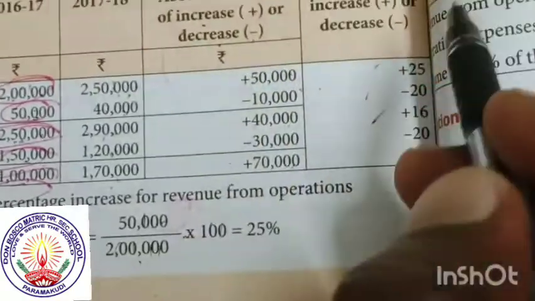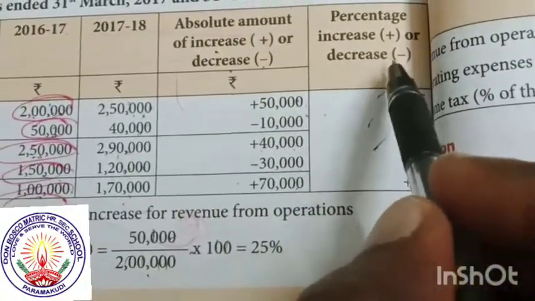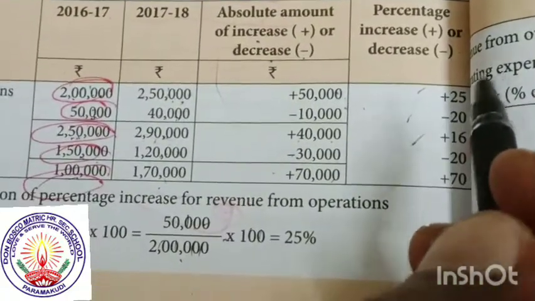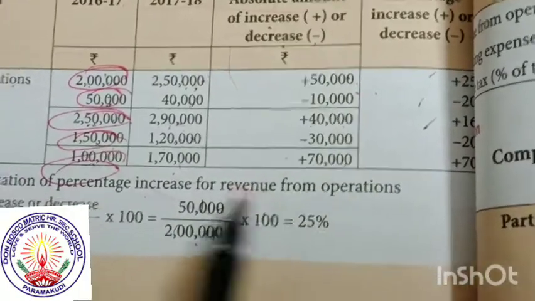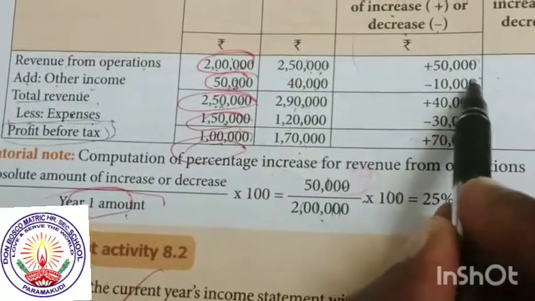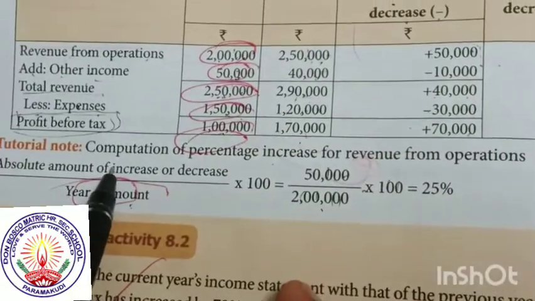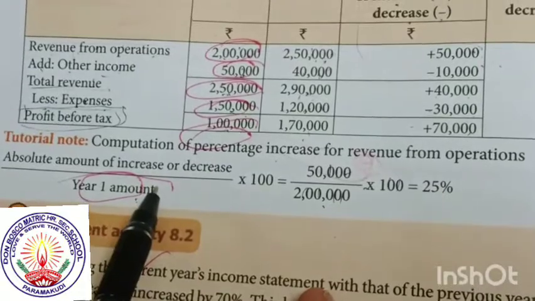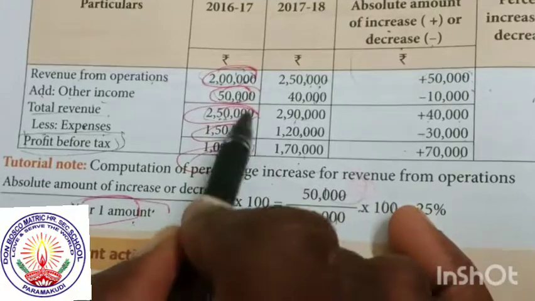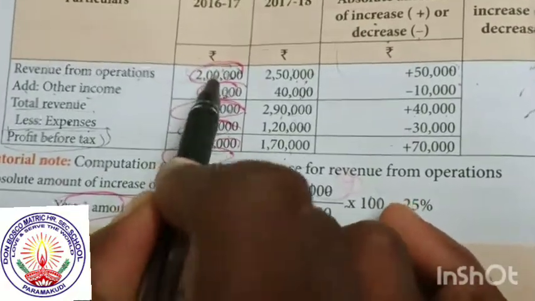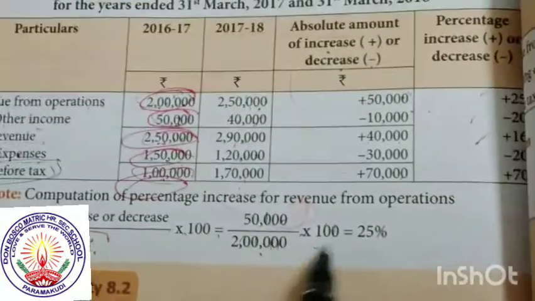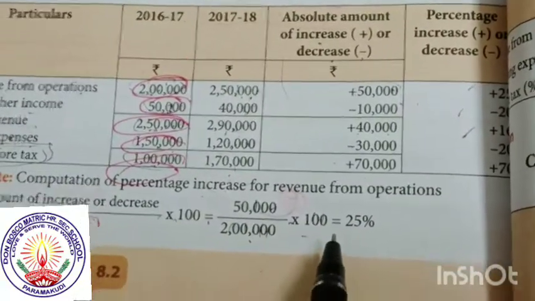The last column, column 5, is the percentage of increase or decrease. Now find out the percentage. The formula: the absolute amount of increase or decrease, whatever rupees it is, you take for the top number. The bottom part is the first year amount, whatever rupees, for each and every concept. Take the first year, 2 lakh 50,000, and 2 lakh is the first year amount, into 100. It is the simple concept for the divide formula.